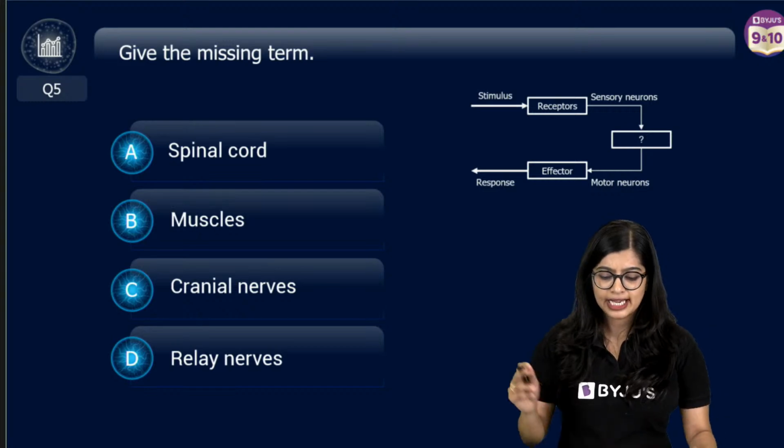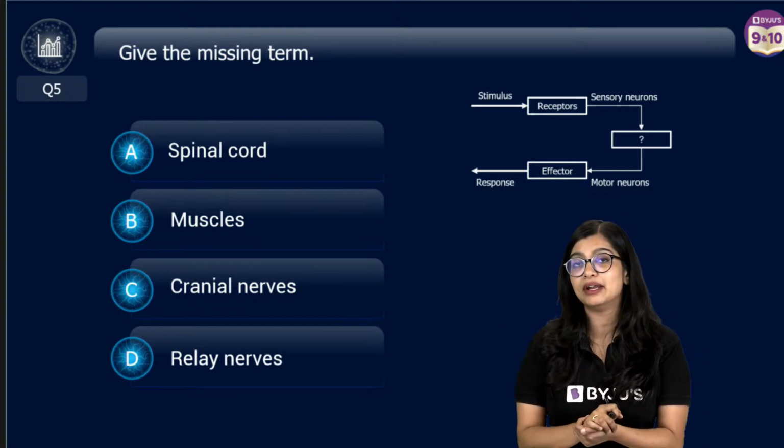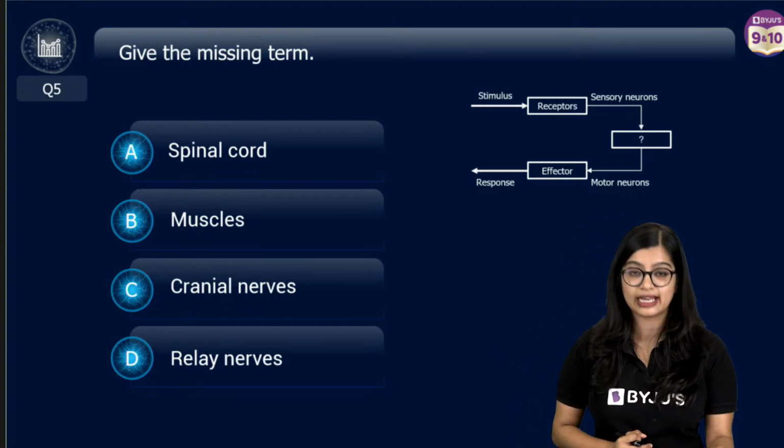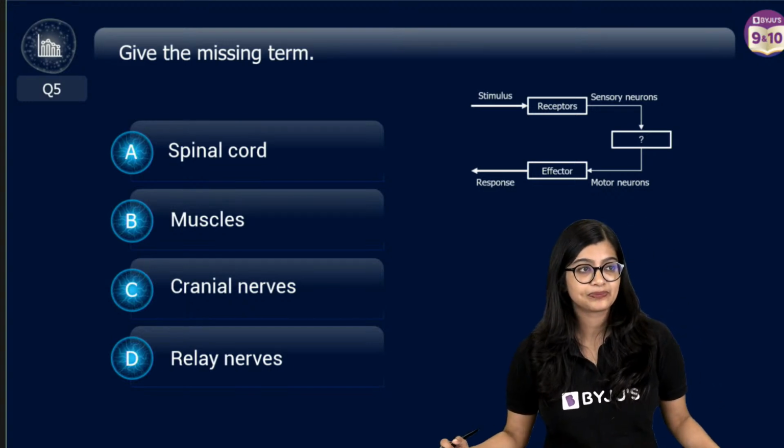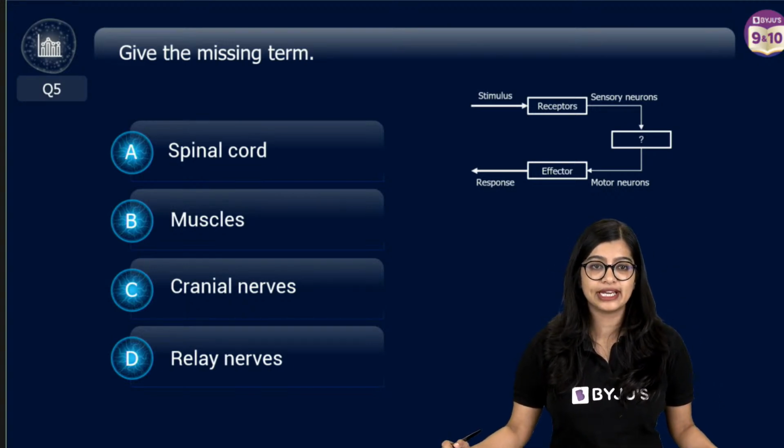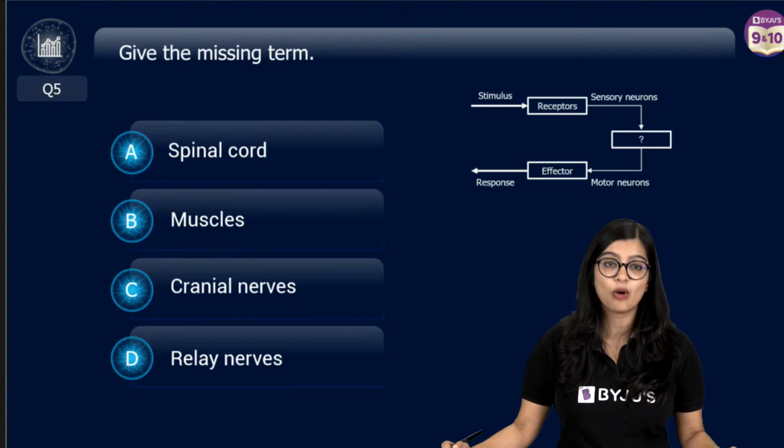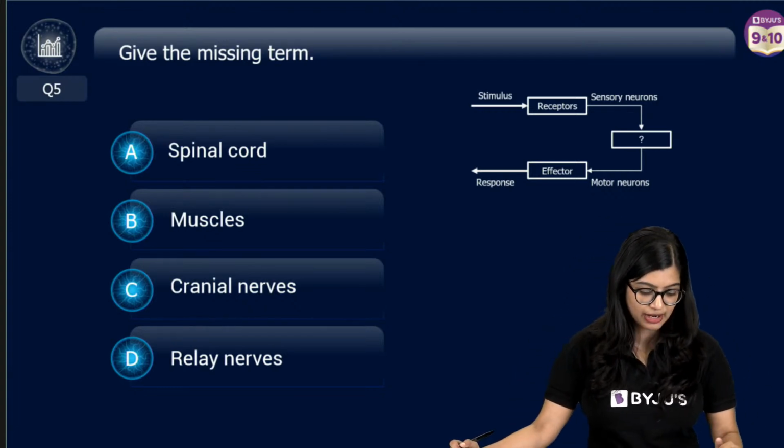Moving on. Is it spinal cord, muscles, cranial nerves or relay nerves? Quickly, poll, can we have it live, Ranjit? Poll is live, students, very quickly.